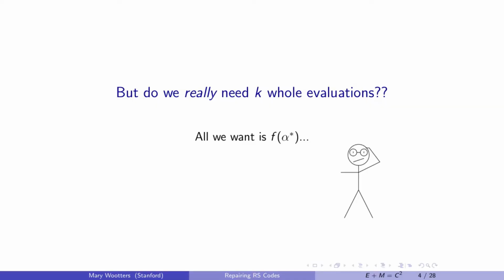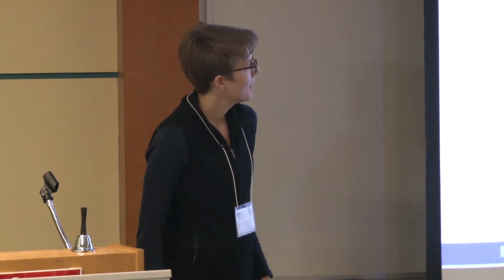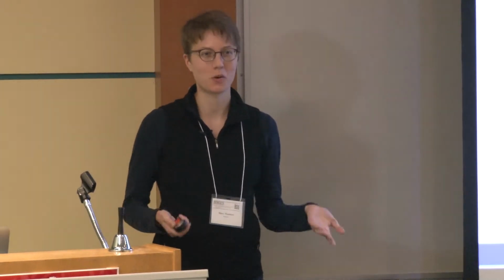But this seems kind of unfair. Like, we really need k whole evaluations. All we want is one evaluation point. Do we really need k? That doesn't feel right. However, we all just nodded and said, of course we need k. We can't do any better. So what does this talk about?